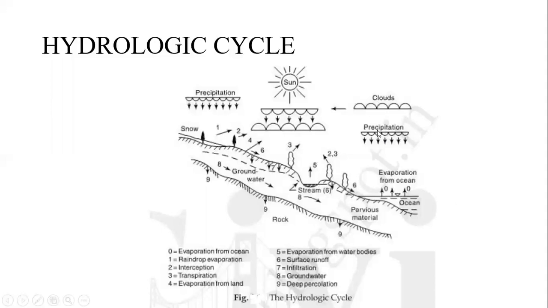That precipitation may be over the water bodies, that is oceans and seas, or if those clouds have moved further towards the ground surface, in that case the precipitation may occur over the ground surface. So this is all about the hydrological cycle.